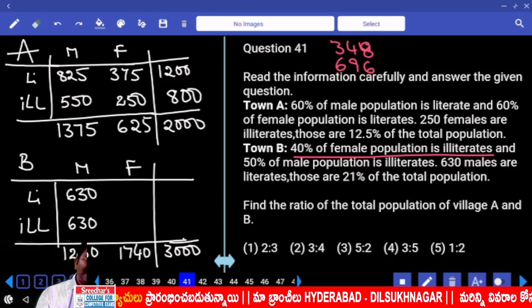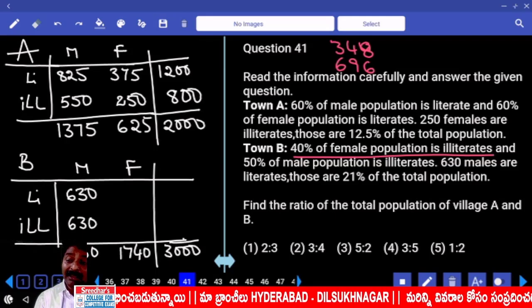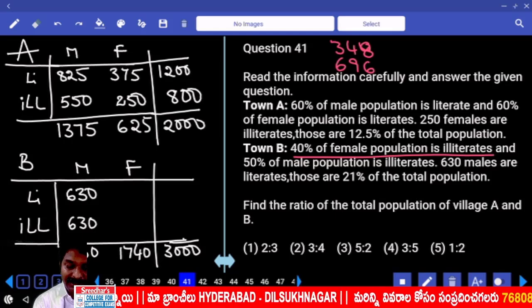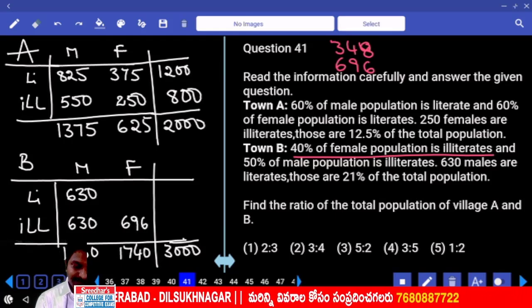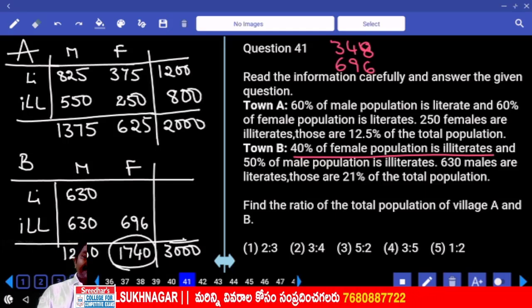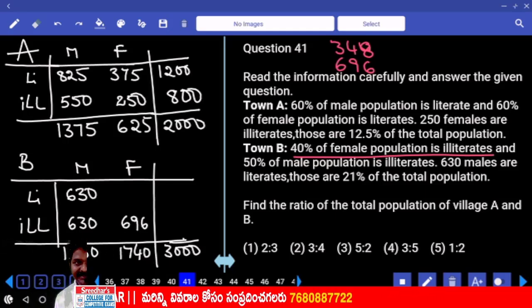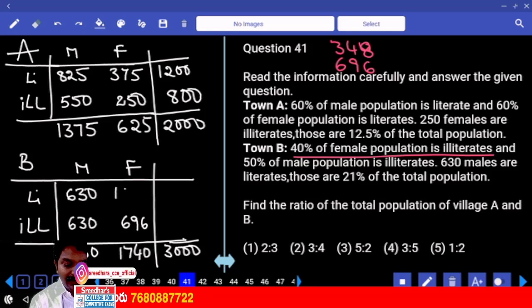Who are they? Illiterate or literate? Illiterate female are 696 out of 1740. Subtract 696. Instead of that, subtract 700, add 4 later. Subtract 700, 1040. Add 4 now, 1044.